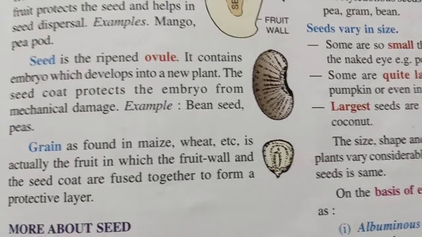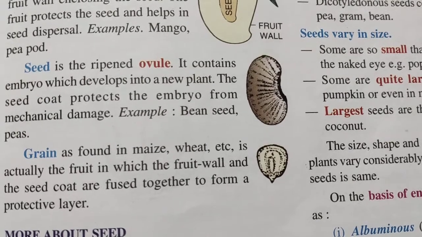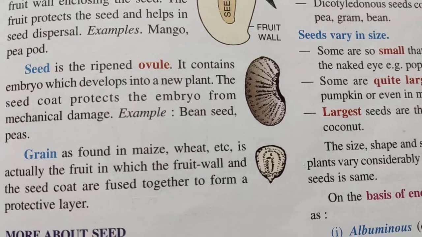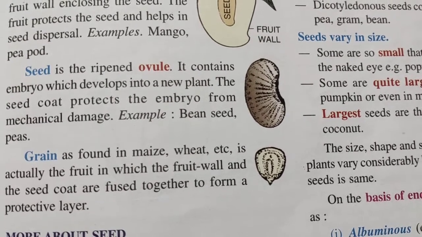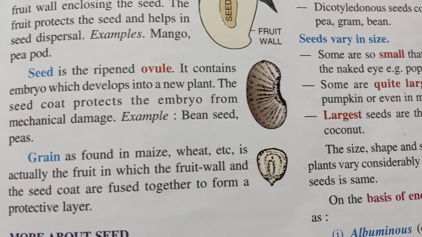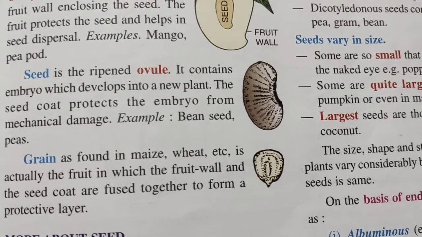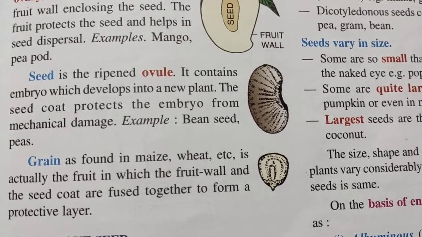Now, we have also heard about grains. Now, what is a grain? It is actually the fruit in which the fruit wall and the seed coat are fused together to form a protective layer, because there must be some difference between a fruit and a grain and also between a seed and a grain. Because when we see a grain, it almost looks like a seed, right?